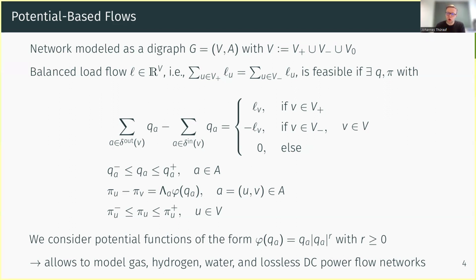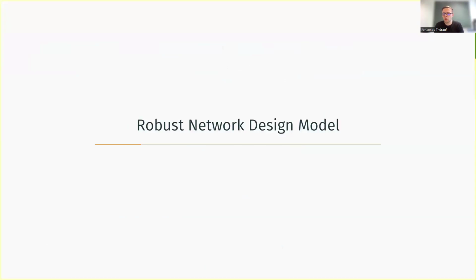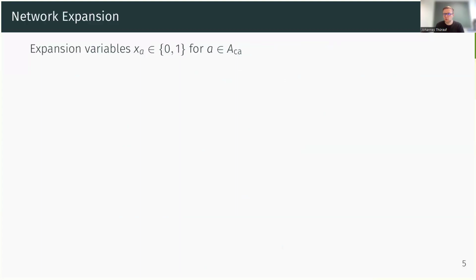Now we have the flow model at hand that we will consider throughout the talk, and we will move on to our robust network design model. First, we're interested in the question, what network expansion are we looking at? We consider a set of candidate arcs where we can decide that we want to build this arc or not, which is a discrete decision.